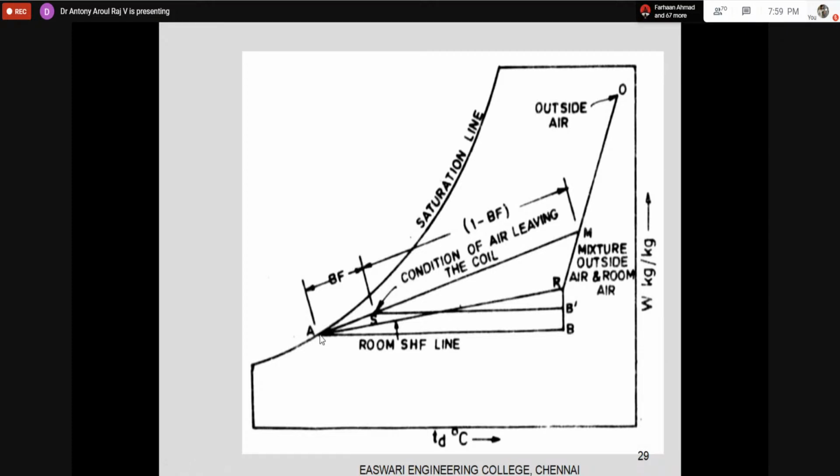So that means you will have the supply condition at the ADP, which is not possible, because some amount of air will be bypassed. So that means it is not possible. So what is the solution to this problem?